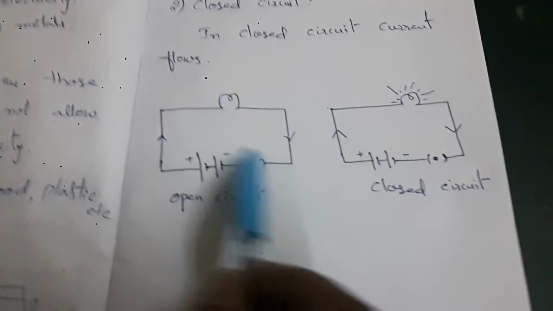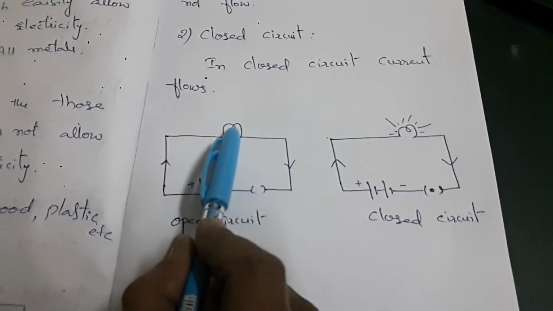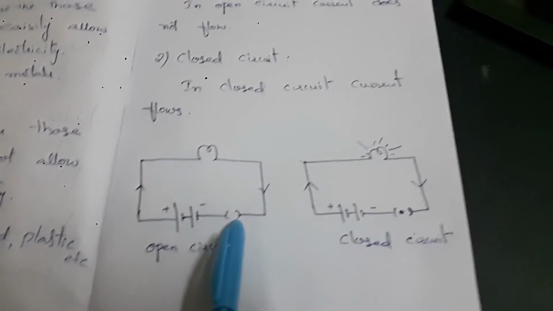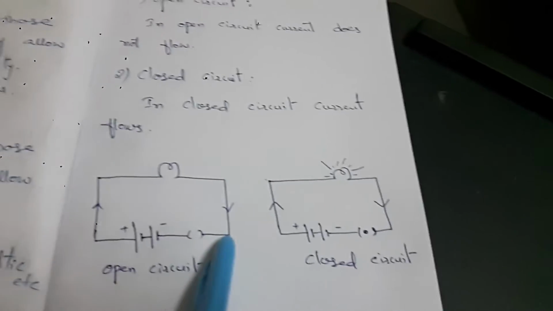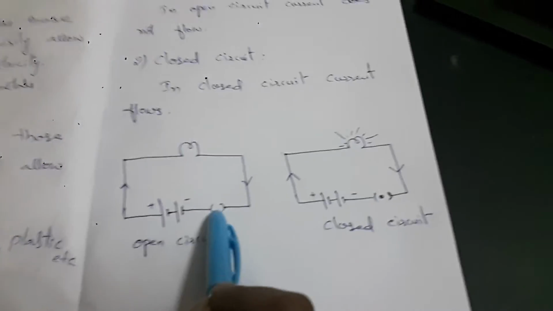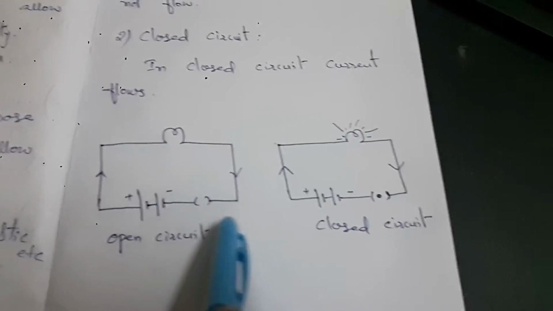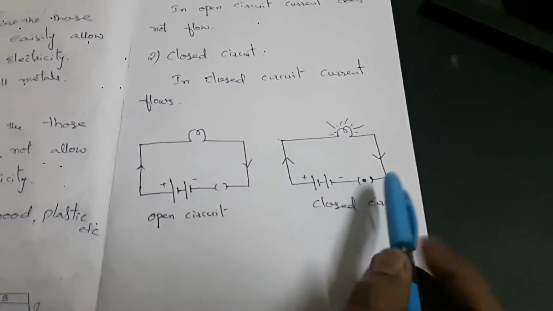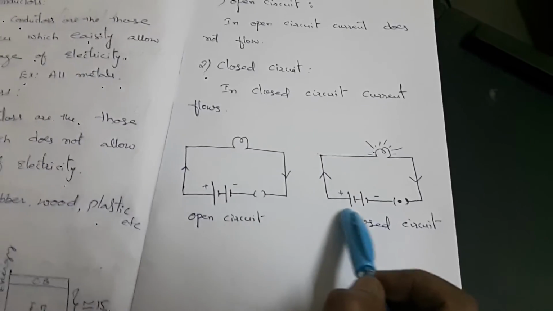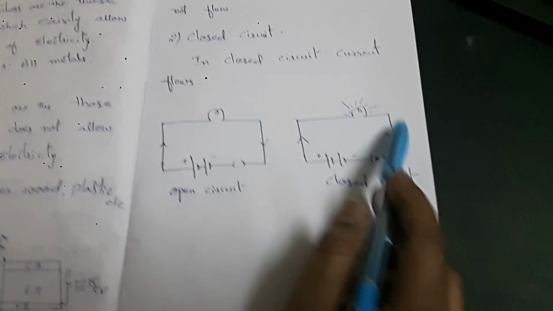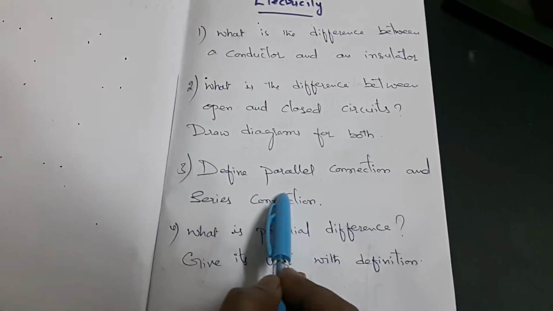So the diagrams are here. In this diagram there is a bulb and a battery, and this one is a plug key, and these arrow marks indicate the flow of electrons. When the plug key is removed, the circuit is open and the bulb does not glow. If you put in the plug key, then the circuit is closed. When the circuit is closed, electrons flow continuously from the negative charge to the positive charge and the bulb glows.